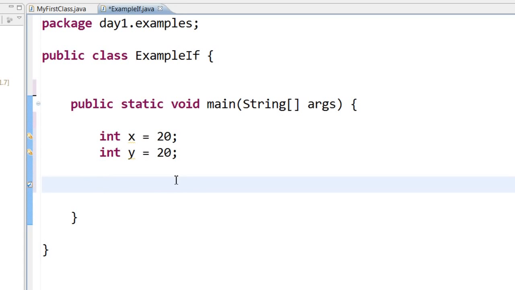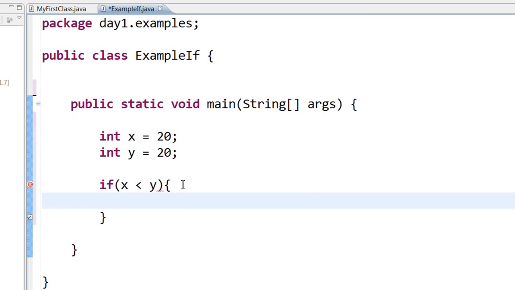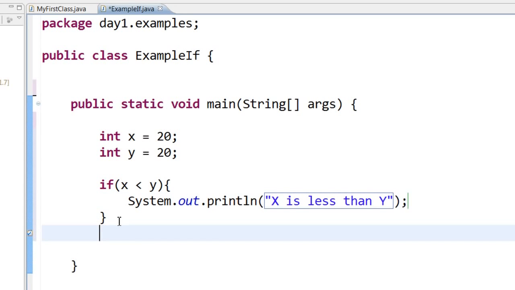An if statement goes something like this. You read this as if x is less than y. This symbol is for less than, to see if the value of x is less than y. Then I want to print out SYSO control space, print x is less than y. Let us write another if statement.